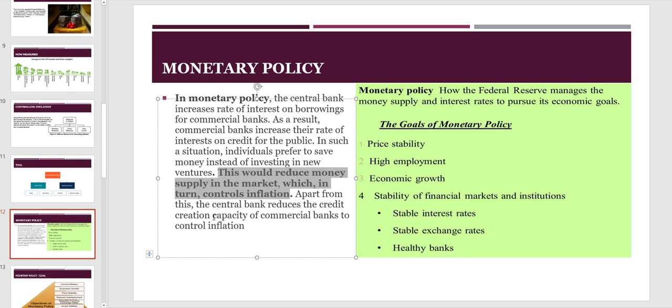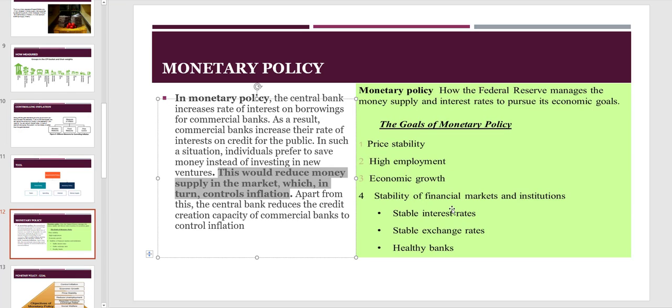Apart from this, the central bank reduces the credit creation capacity of commercial banks to control inflation. The goal of monetary policy is generally around price stability. They don't like high fluctuation. High employment: the government really wants people to be employed. Economic growth: we want to always be in a growth cycle.